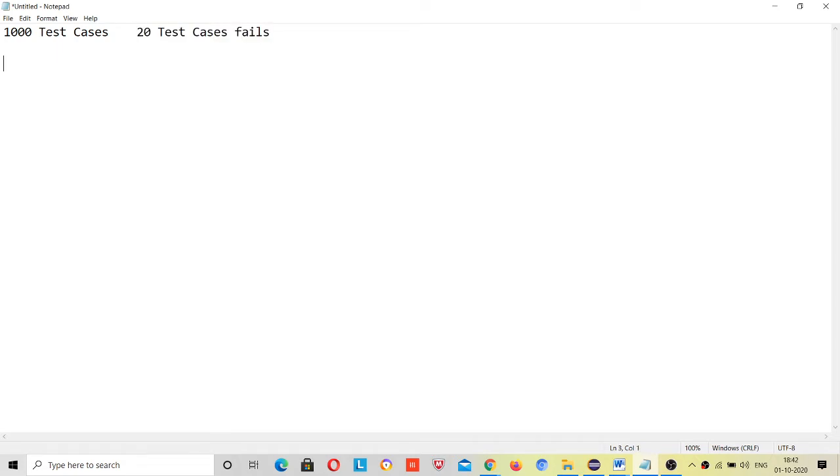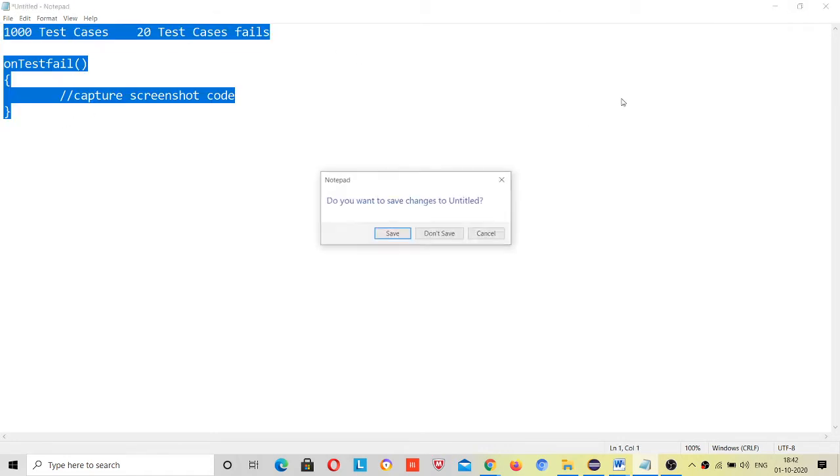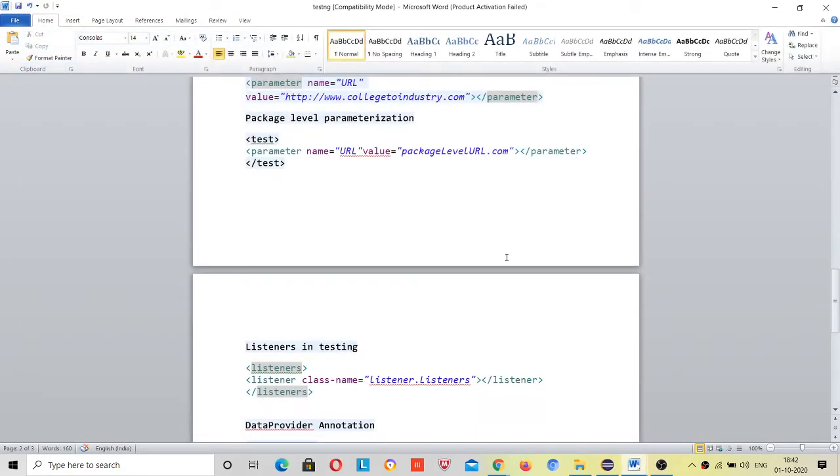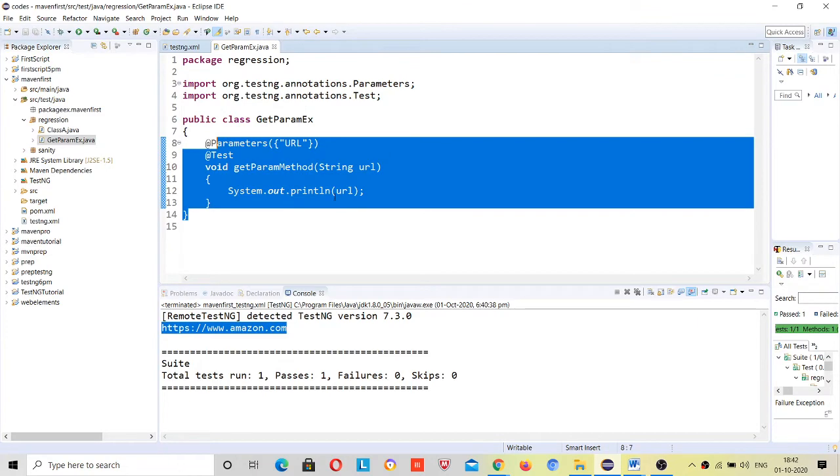So TestNG provides us a method, on test fail, which will be called automatically once your test case fails, and you can write the capture screenshot code here. Suppose your test case failed, this method will also tell you which method failed. This mechanism is provided by TestNG listeners, right? So let's start working with them.